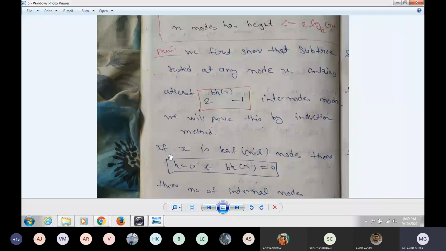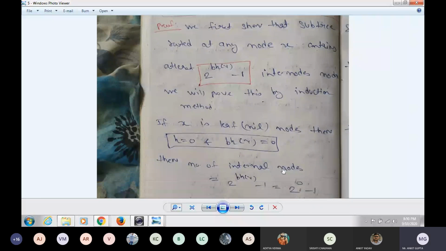Now suppose x is a leaf node, that is a nil node. Then height of x is 0, because there is no edge from the leaf node to any node. And bh(x) is always 0, because I will not count x itself. So if x is a leaf node or nil node, then height is 0 and black height of x is 0. Now the number of internal nodes should equal 2 to the power bh(x) minus 1, and bh(x) is 0.